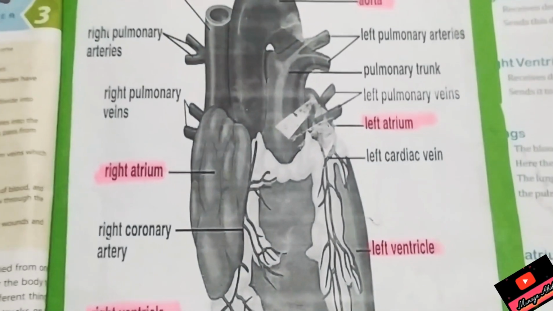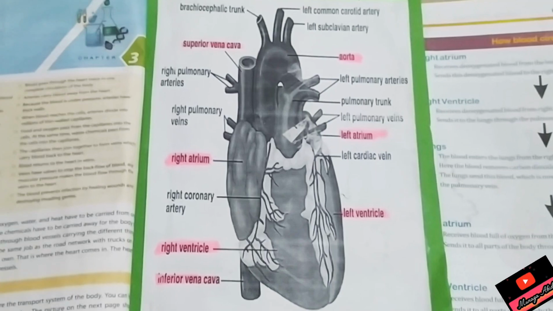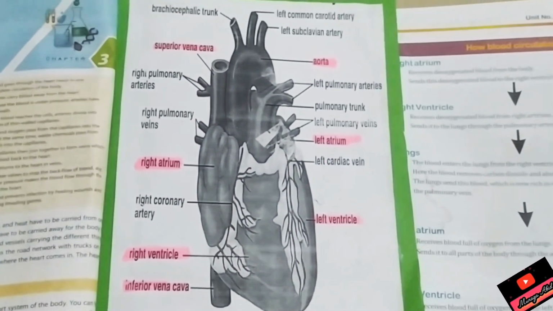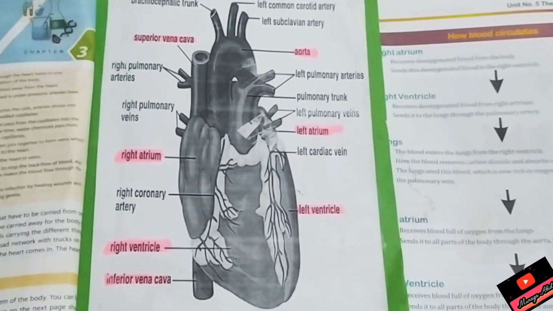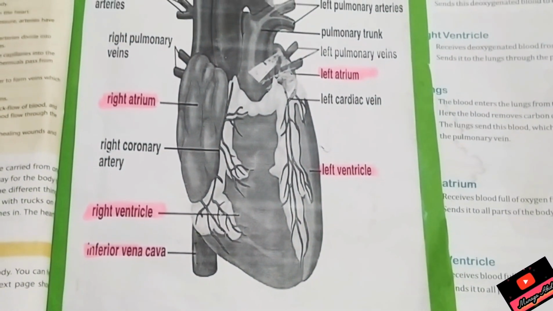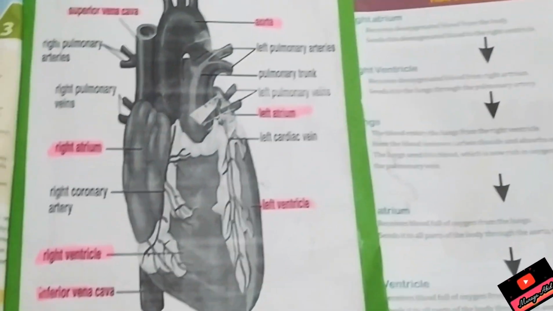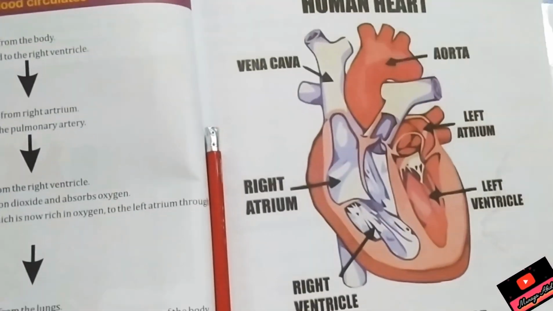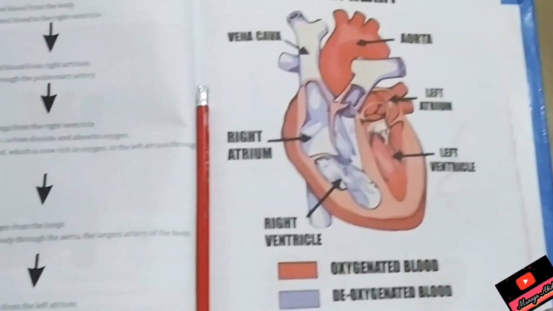As you already know, our heart is like this. Our heart has 4 chambers. It has 4 rooms, meaning 4 chambers. The upper chambers are called atria and the lower chambers are called ventricles. The right atrium and the left atrium. The right ventricle and the left ventricle. So now move to this diagram. This will clearly give you all the description.